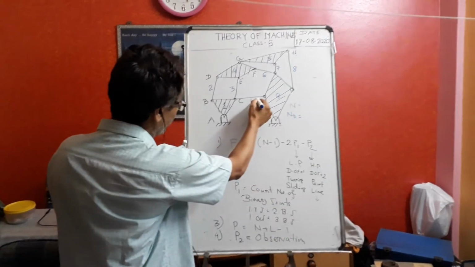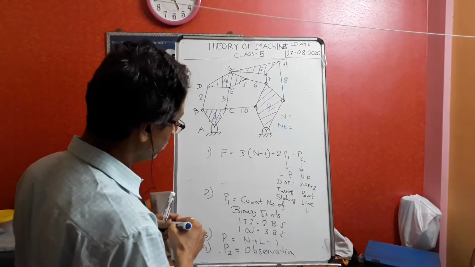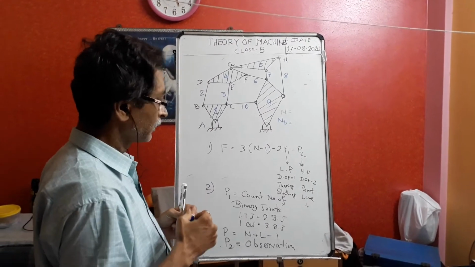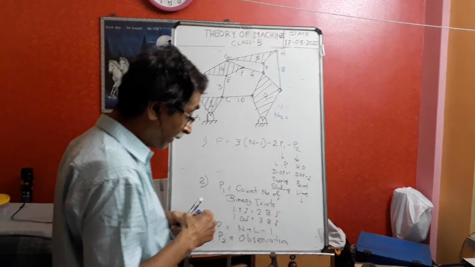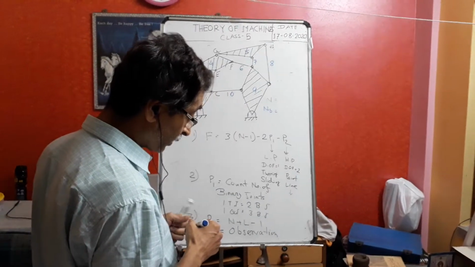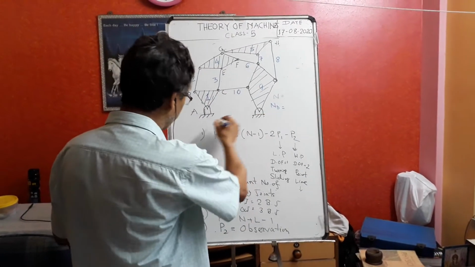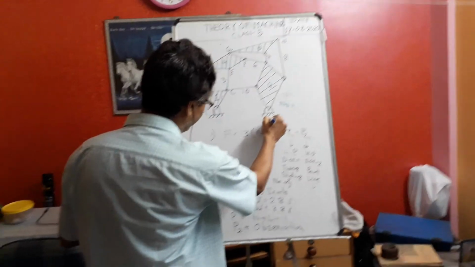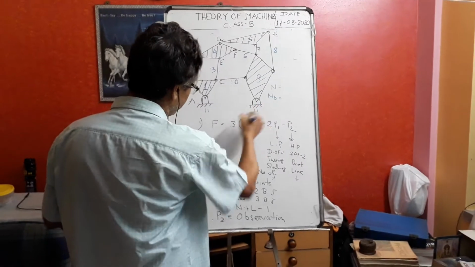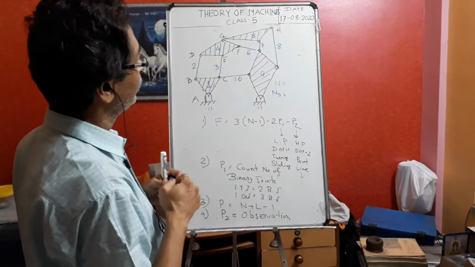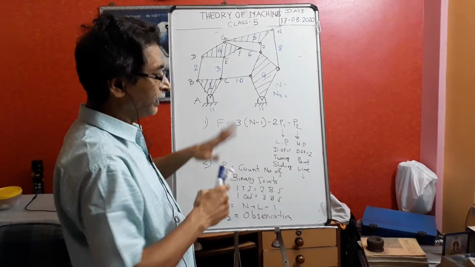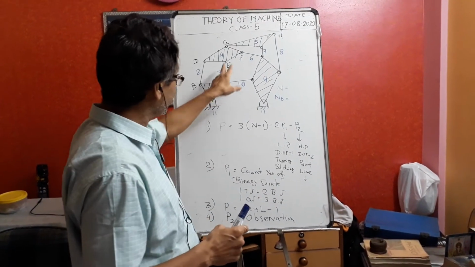another link is there. Which one? This is another link. Which one? Yes, exactly. Ground. So this is 11. Ground is 1. 11 links. So first, because in your question paper they will not give them as a marking.